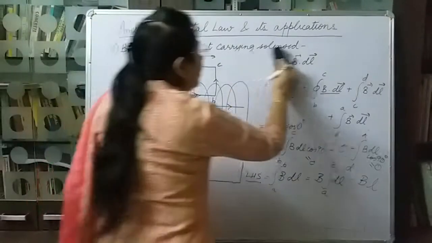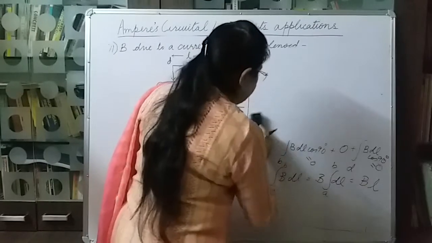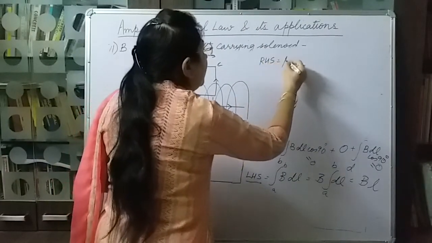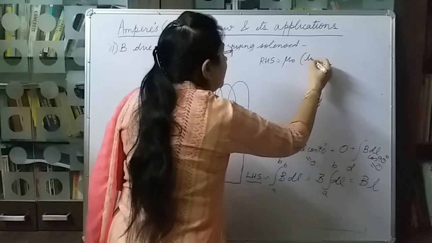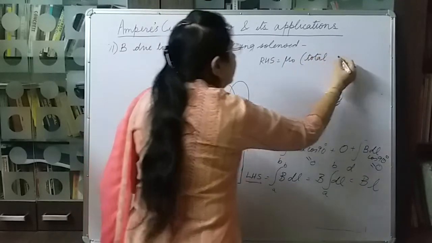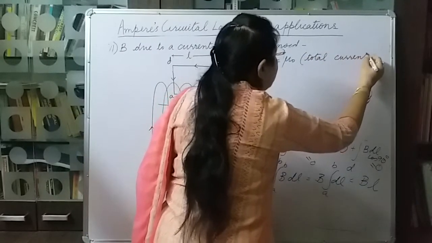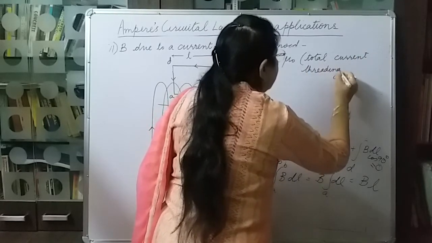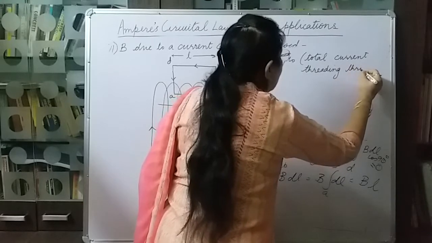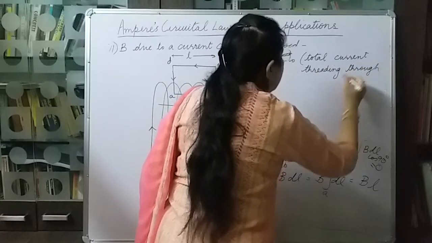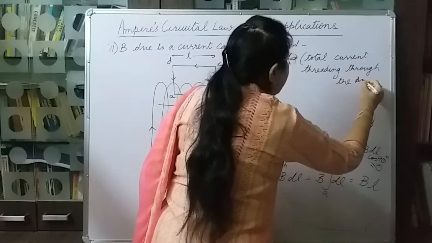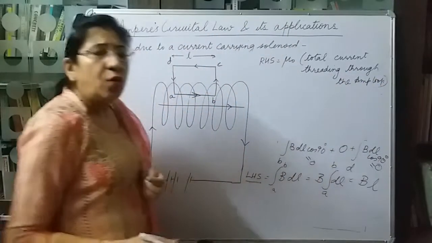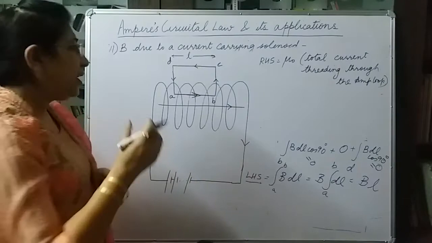Now let us see the right hand side. The right hand side is mu naught into the total current threading through the Amperian loop. The total current threading through the Amperian loop.